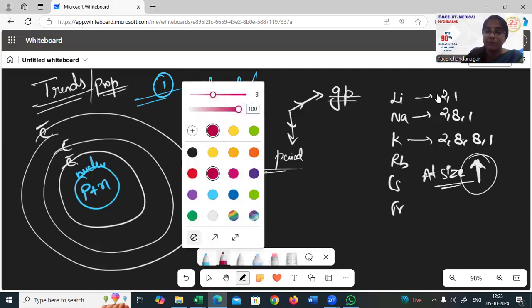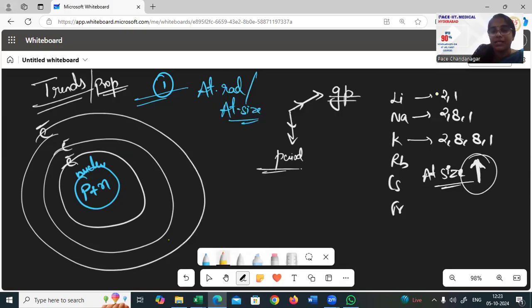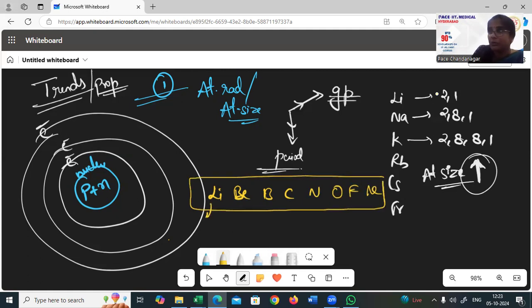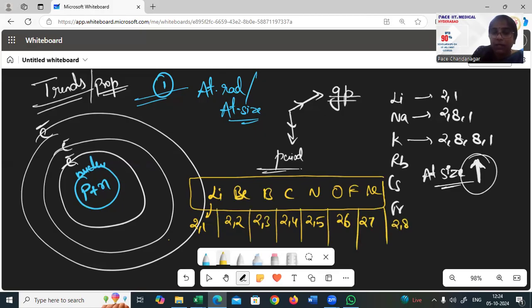Now, what happens in a period there? What is a period? Lithium, beryllium, boron, carbon, nitrogen, oxygen, fluorine, neon. These are the elements in a period. Lithium is 2, 1, this is 2, 2, this is 2, 3, 2, 4, 2, 5, 2, 6, 2, 7, and 2, 8. These are the ones we are talking about.